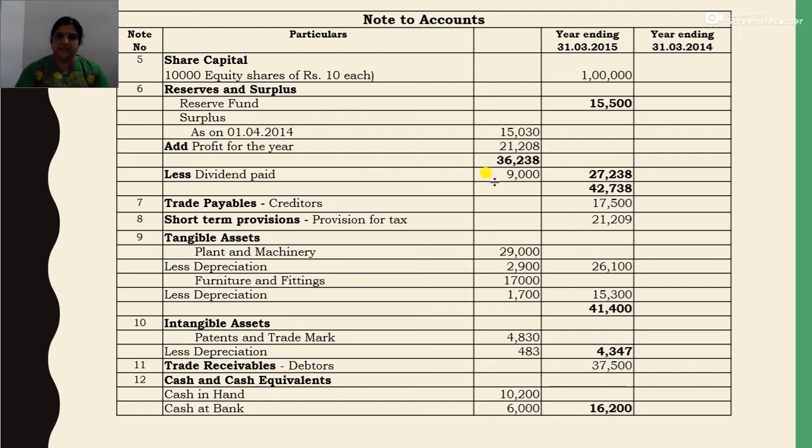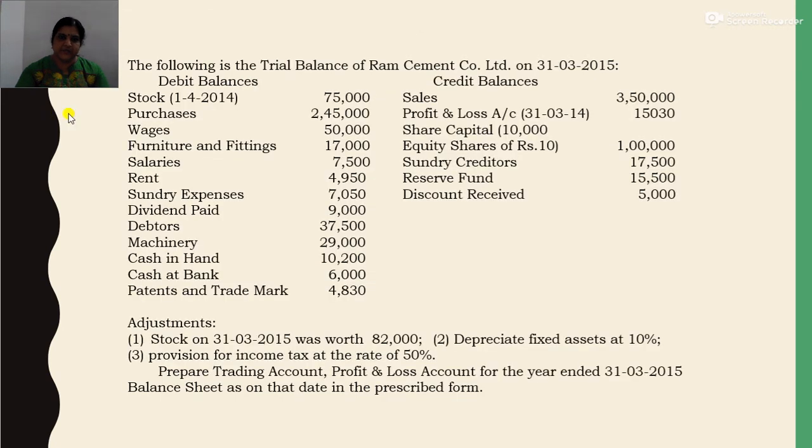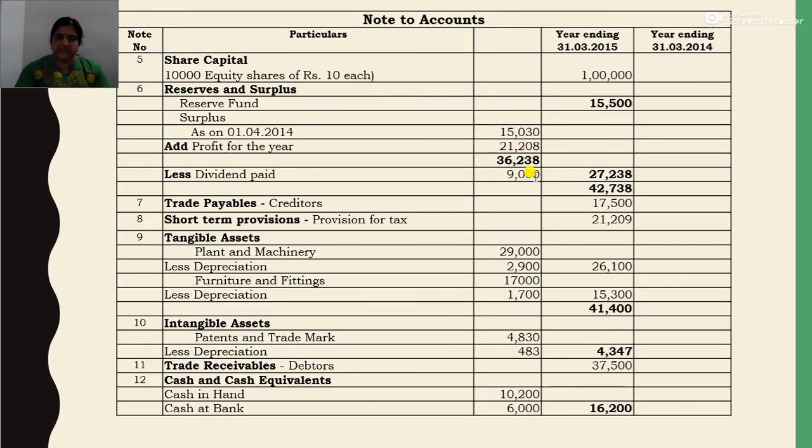Then you deduct dividend paid. In the question the dividend paid is given, that is 9,000. So you deduct dividend paid, 9,000. This you have studied in surplus or deficit in the statement of profit and loss. While talking about the corporate dividend tax, we have already discussed the ascertainment of surplus or deficit by preparing the statement of profit and loss.